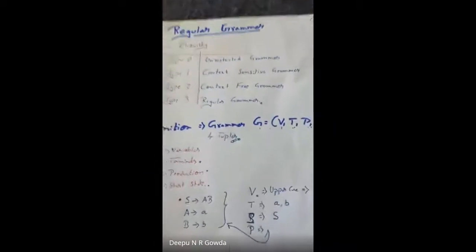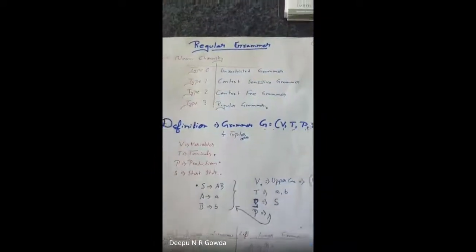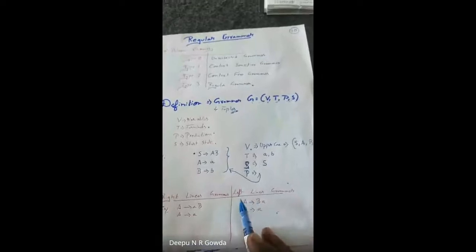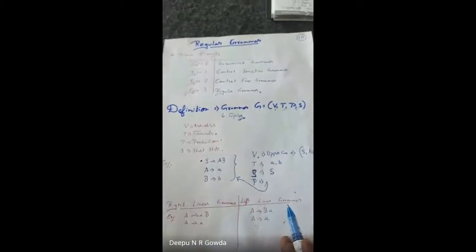Now, whenever I talk about a grammar, this is the definition of a grammar. There are two types of grammar: a right linear grammar and a left linear grammar. I repeat again, there are two types of grammar, right linear and left linear. What do you mean by right linear and left linear?